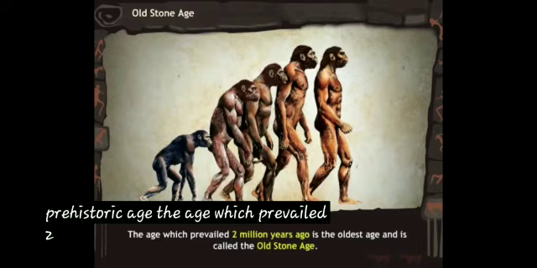Archaeologists refer to the period we discuss now by different names. The age that began about 2 million years ago is the oldest age and is called the Old Stone Age, and it stretches up to about 12,000 years ago. This long duration has been classified into three stages: the early, middle and the late Stone Age.